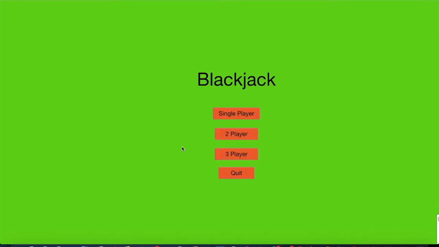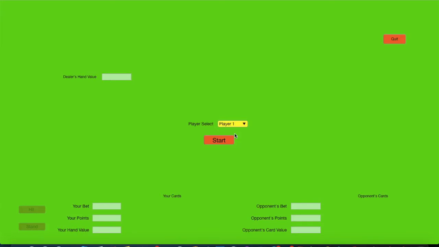Alright, hi everyone. Now we're gonna play the demo for our 2-player blackjack game. Let's just dive in. I'm gonna click on 2-player. On the other end of the game, my groupmate Ethan is gonna play against me. Now this is our 2-player setup. Here in the middle, you can choose to be player 1 or player 2. I'll be player 1, and I click on start to start the game. And my groupmate is gonna pick player 2.